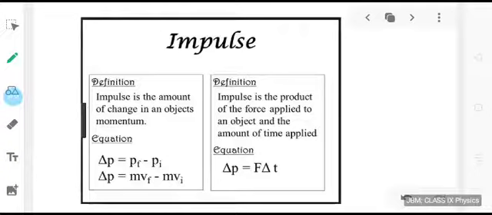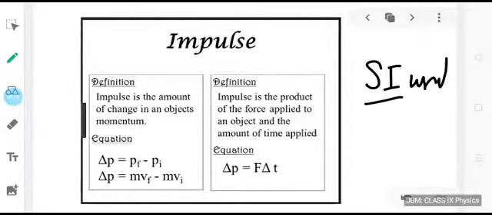Now I would like to introduce one term, impulse. Impulse is the amount of change in an object's momentum. How to define it? It is the product of the force applied to an object and the amount of time for which it is applied. The SI unit for impulse is Newton second.